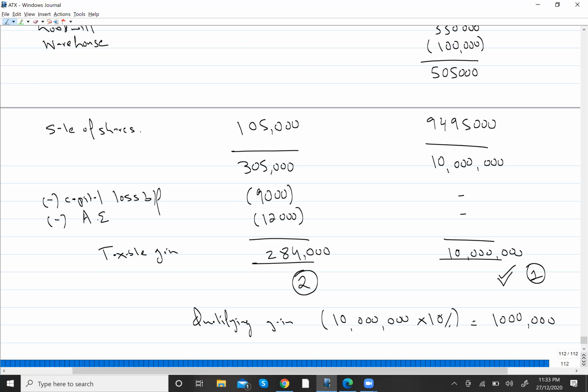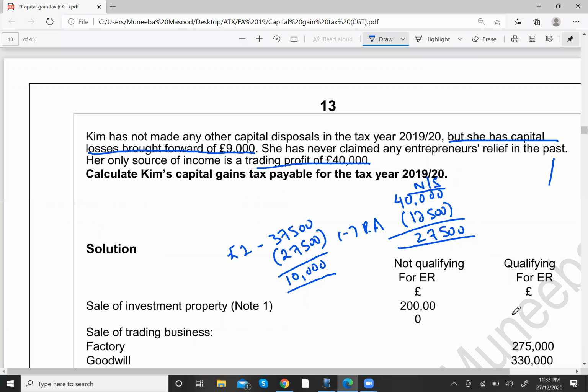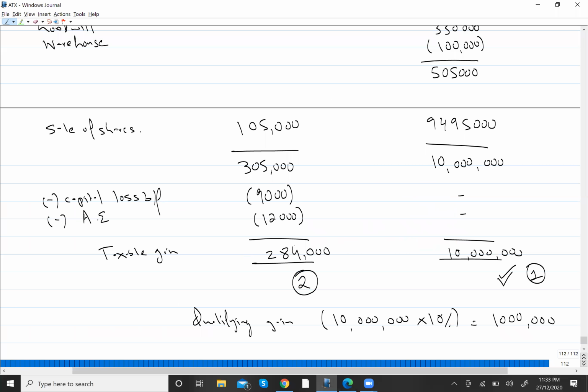Now you will apply tax on gain not qualifying for ER, which is how much? 284,000. But there is now no space in the basic rate band, because I told you that there was still a space of 10,000 in the basic rate band. But all of that has been used by gain qualifying for ER, because that will use your band limit. The gain amount was very large, so it has used this remaining limit of 10,000. So there is no space in the basic rate band, and on this gain of 284,000 you will pay tax at the rate of 20%.